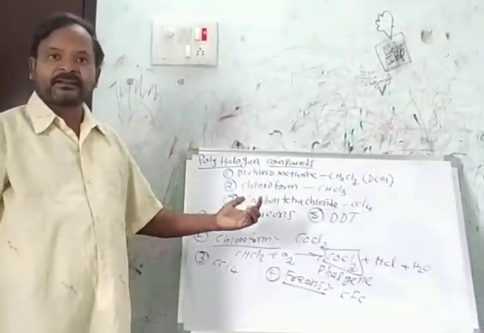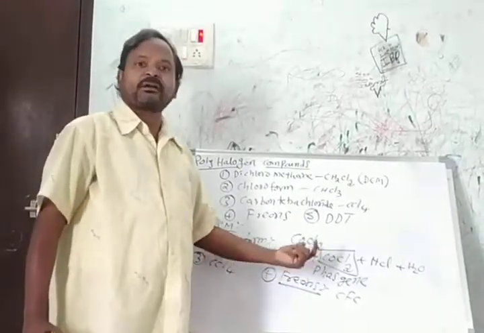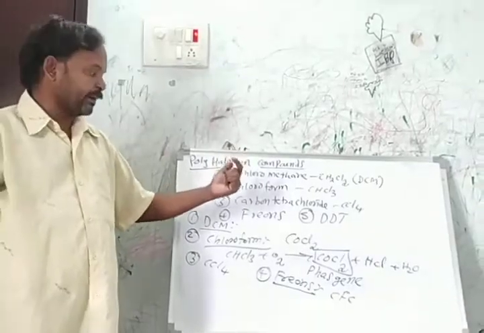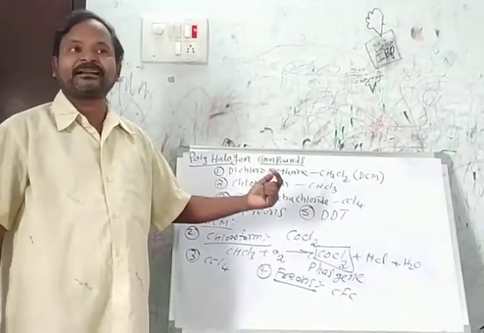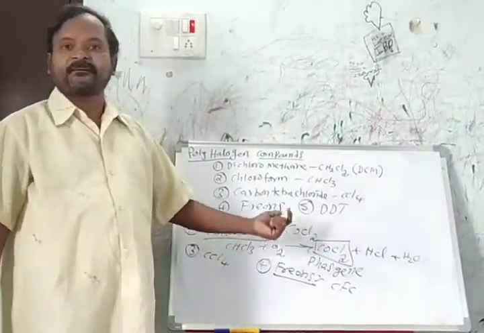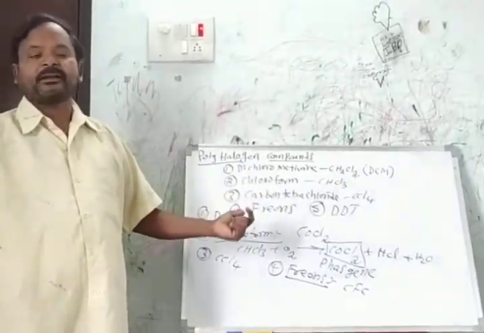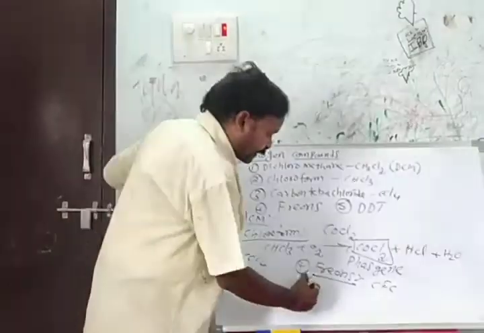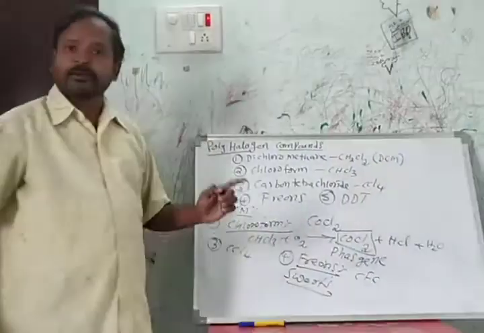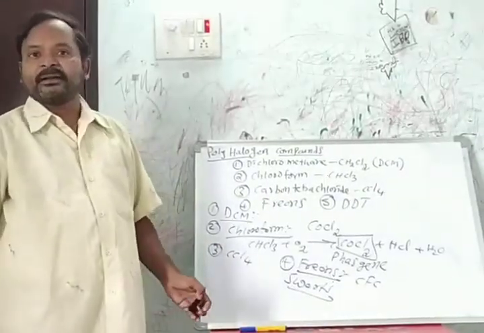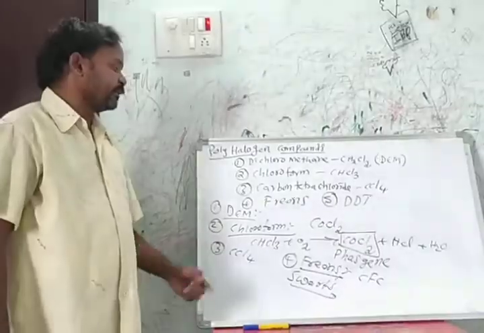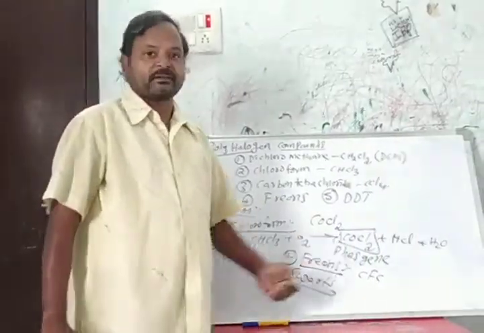When we use the refrigerator and AC, chlorofluorocarbons are released and directly attack the ozone layer, decreasing the density of ozone. These chlorofluorocarbons are prepared from carbon tetrachloride by using the Swarts reaction. This is simple information about the freons.